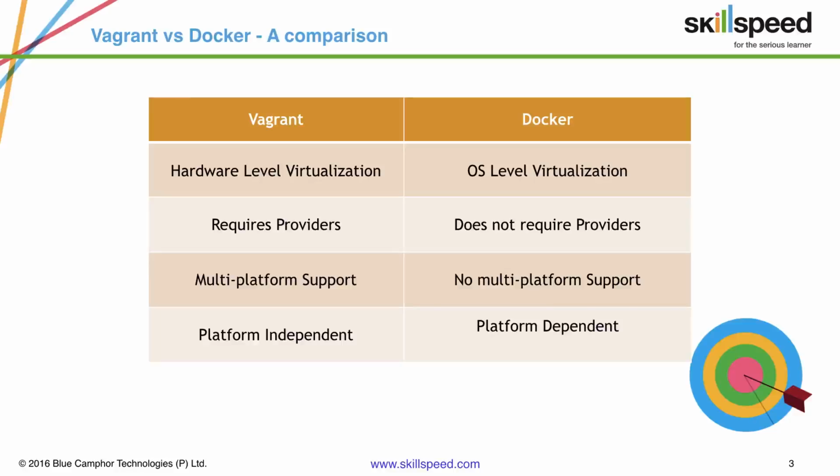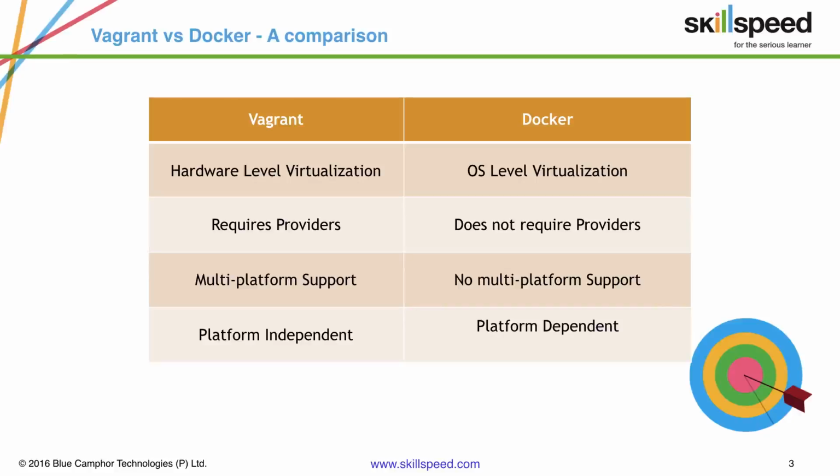Another important thing to understand is that Vagrant is platform independent. What we mean by that again is that you can go ahead and install Vagrant on all the major flavors. It is available for Linux, Mac, and Windows, all of them. Whereas Docker is not available for all the platforms, at least not in a straightforward manner.